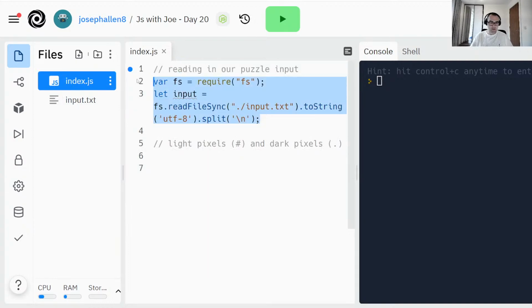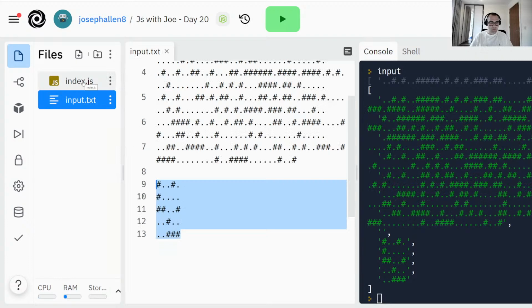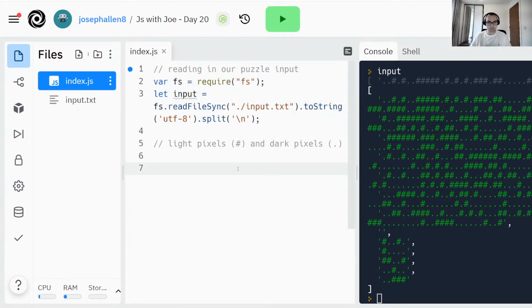So I've got some stuff here that imports a library called fs, reads an input, and splits it by new lines. Don't worry about this stuff. This is probably the hardest bit of code you're going to see today, so I'm not going to take ages explaining what all that means. You can just press play, and if you type input here, you'll get our 2 images. Oh no, it's split them by new lines. Instead of splitting them by new lines, no, that's pretty handy. I'll leave it like that.